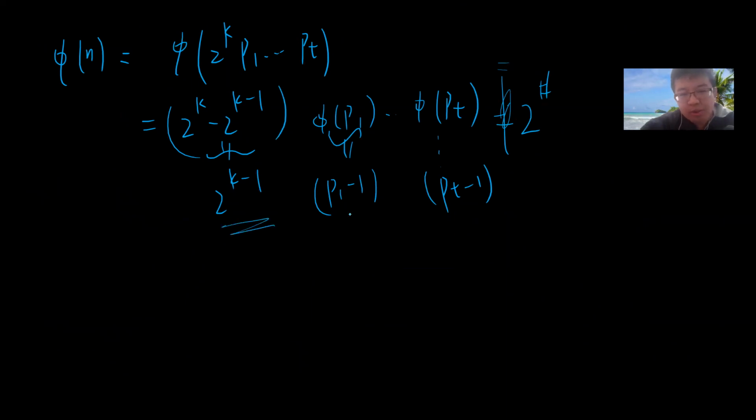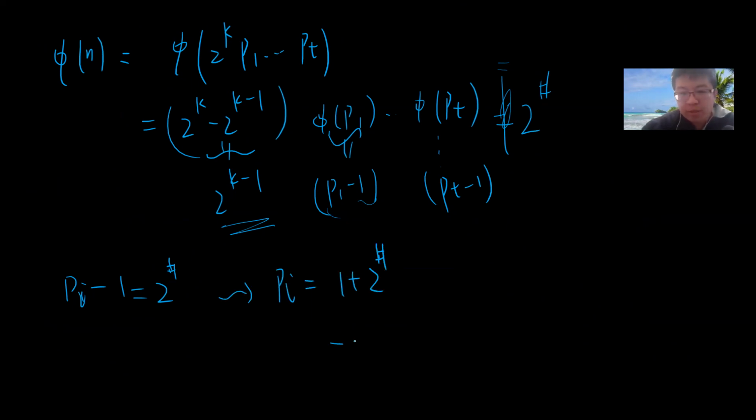This guy is already 2 to the power. So this Pi minus this P, this guy is even, right? Because now P is odd. Now P is odd, so this guy must be even. Which tells you that Pi minus 1 must be 2 to the power, otherwise the product will not be 2 to the power. So Pi must be 1 plus 2 to the power.